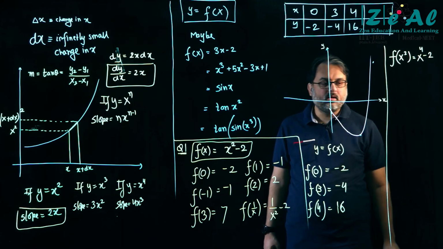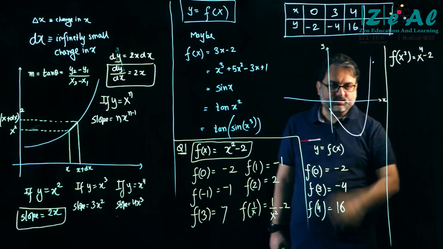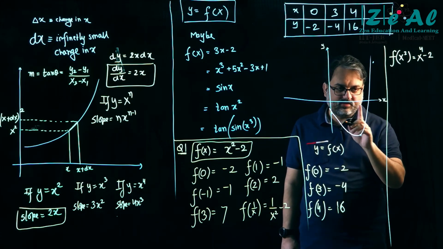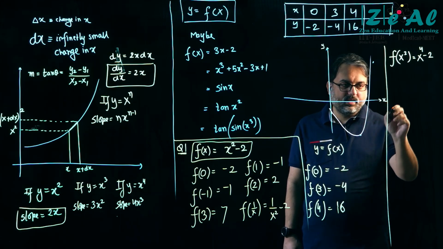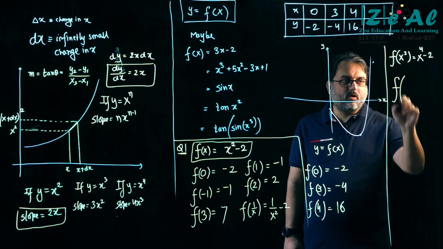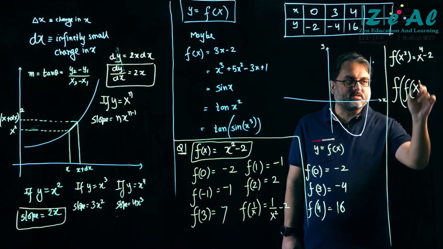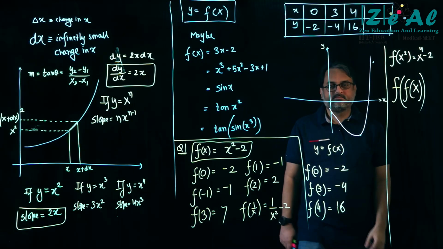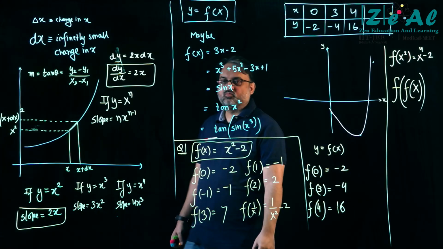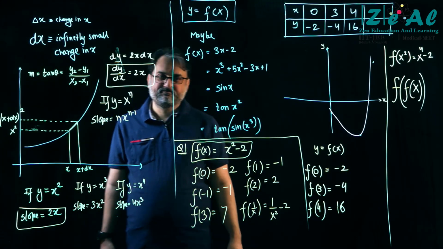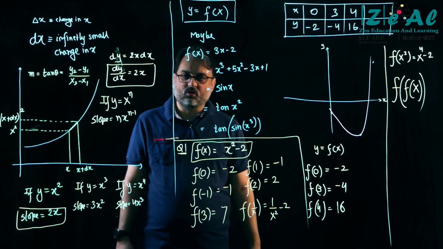Okay. Next, please do this very carefully, very important. f of f of x. So this is good, right?